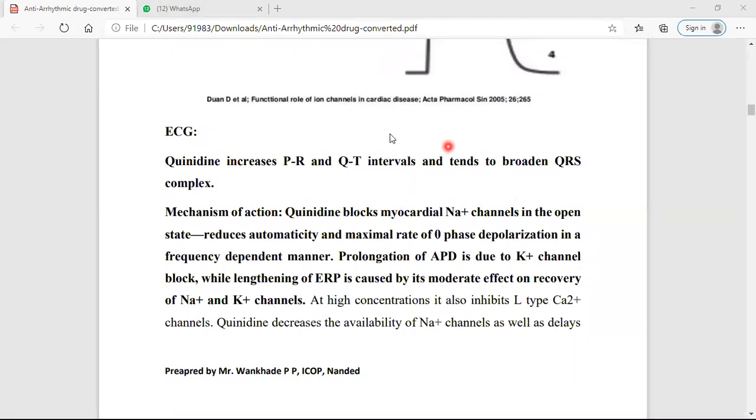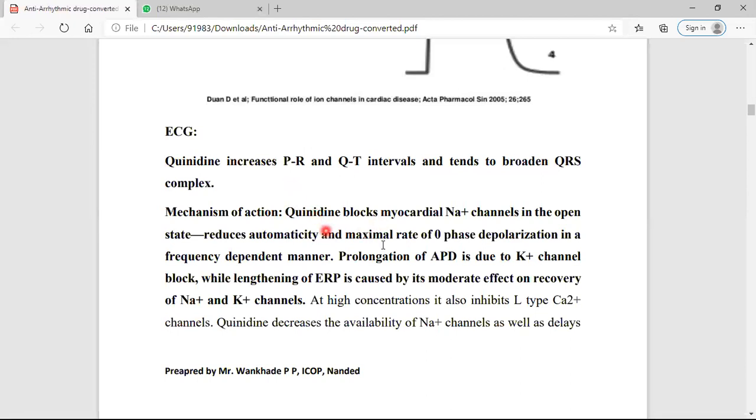Okay, because it is one of the more complicated topics in your pharmacology subject, you must first understand the terms. What are the different terms in cardiac arrhythmia? It increases the PR and QT intervals. I have also explained in the previous lecture what the PR interval and QT interval are. So it increases the PR interval and the QT interval, and due to that it decreases AV conduction, and it also broadens the QRS complex.